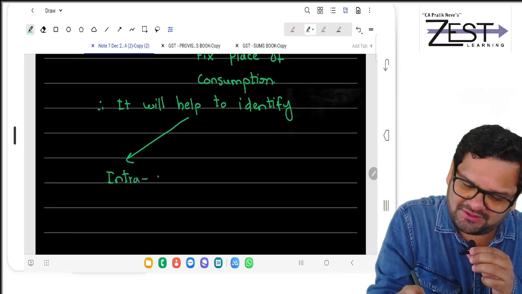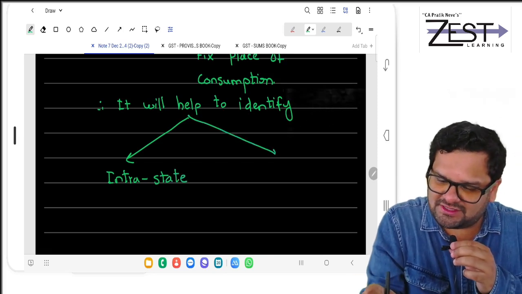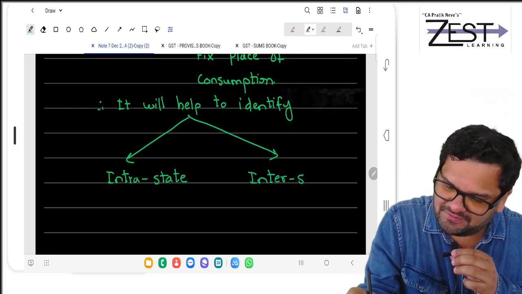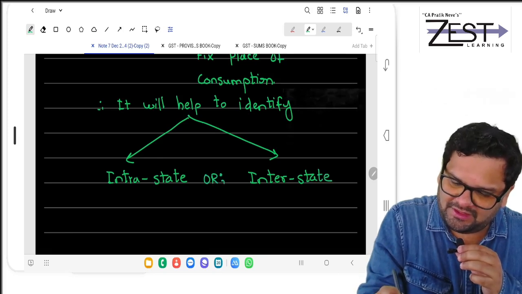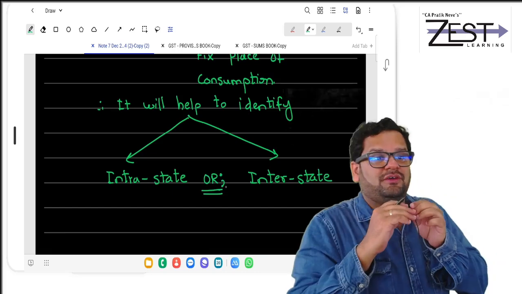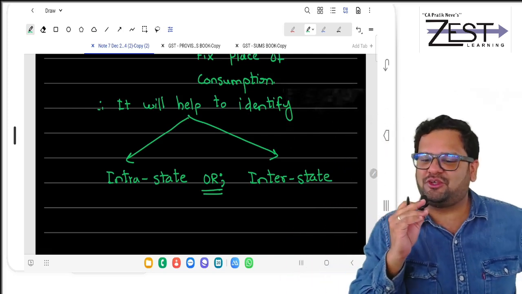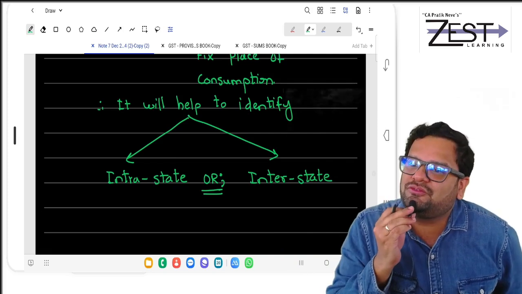Any doubt in this? Clear? This is the 50% factor, identifying place of supply. The other 50% factor is knowing the location of supplier.